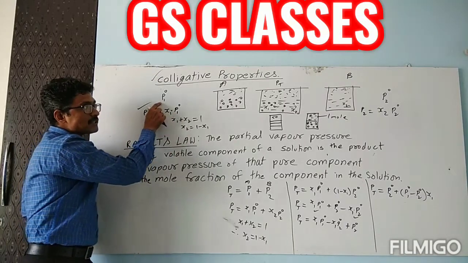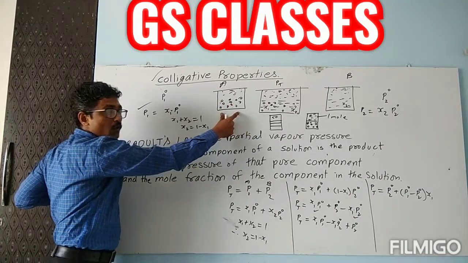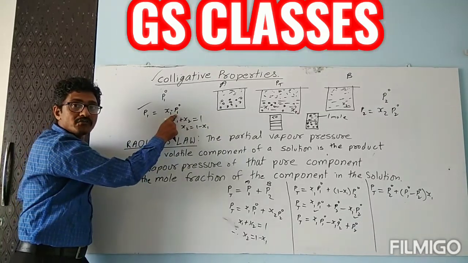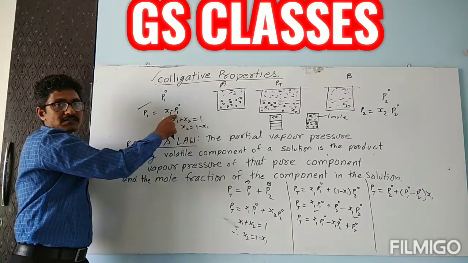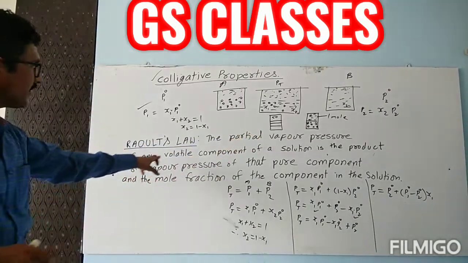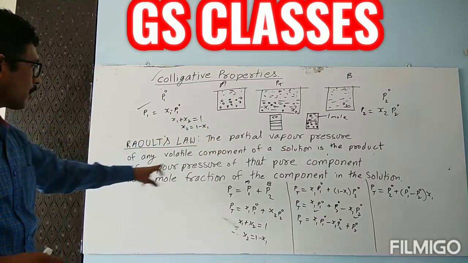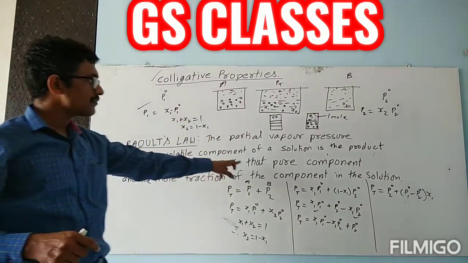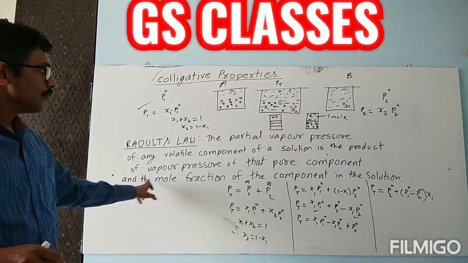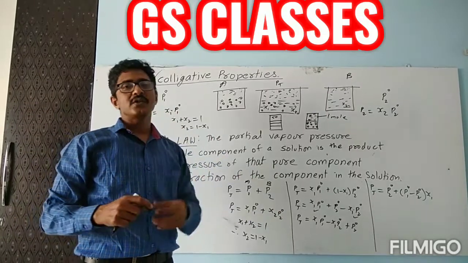The vapor pressure of a substance present in the solution when it is present alone is known as the vapor pressure of the pure substance. Here is the wording: the partial vapor pressure of any volatile component of a solution is the product of the vapor pressure of that pure component and the mole fraction of that component present in the solution.